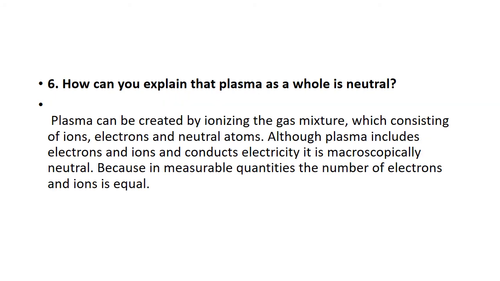How can you explain that plasma as a whole is neutral? You know, plasma is created due to the ionization of gases. So it's a mixture of ions, electrons, and neutral atoms. Although plasma is a good conductor due to its mobile electrons, plasma as a whole is neutral because the number of ions and electrons are equal. So as a whole it is considered neutral.